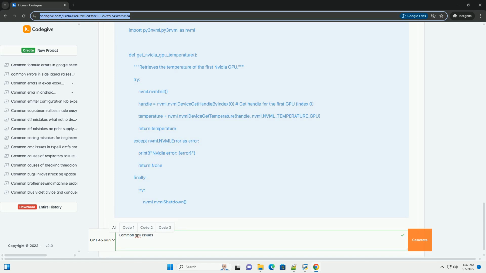5. Power supply issues. Causes: Insufficient wattage. The power supply unit, PSU, might not have enough wattage to meet the GPU's power requirements, especially during gaming or other demanding tasks. PSU degradation.